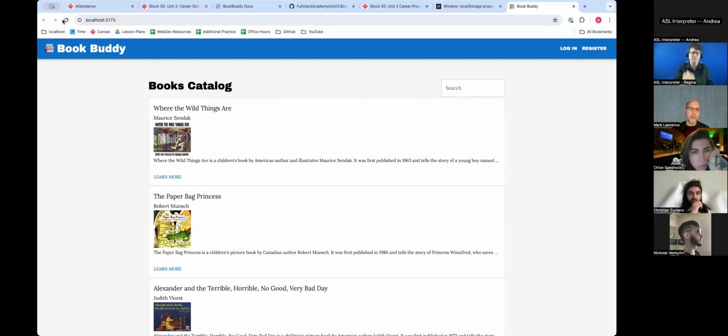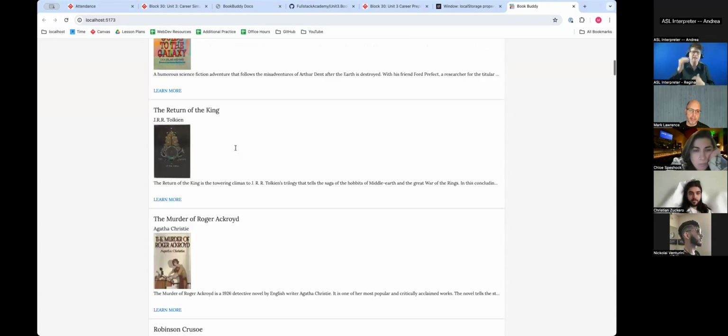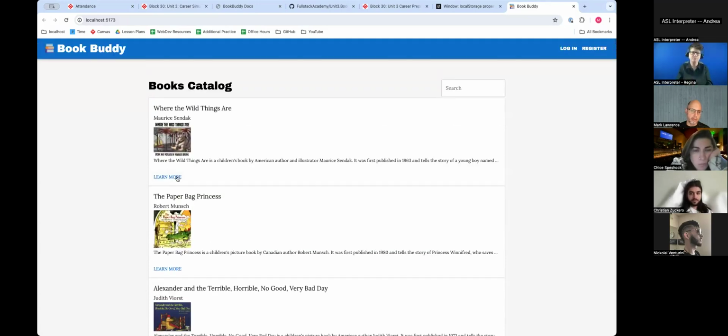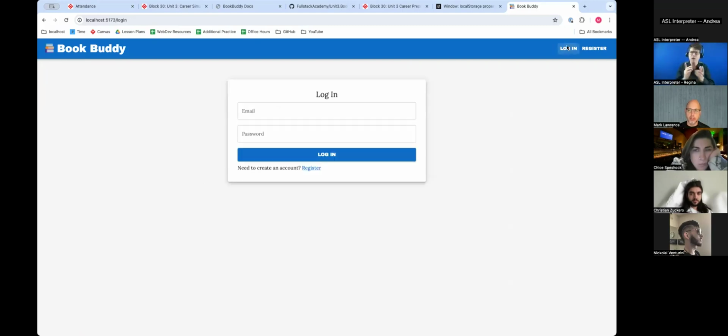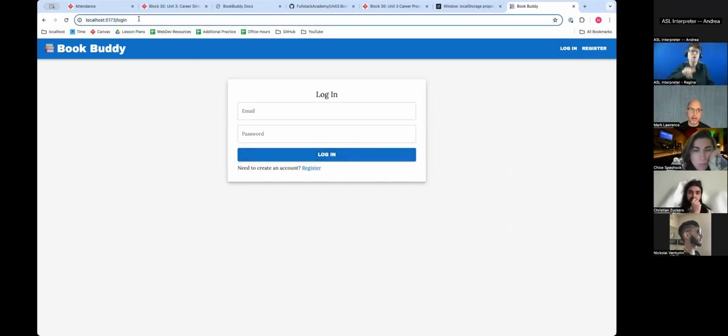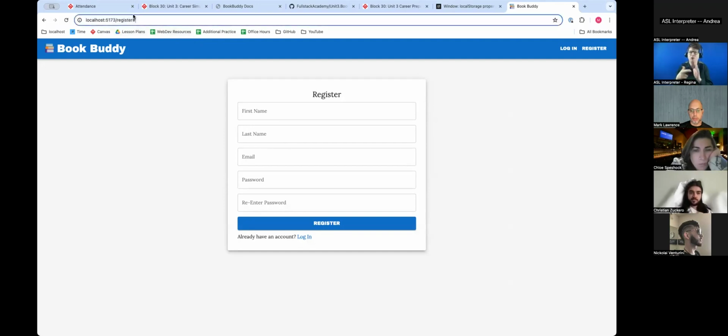This is their sample. So if I refresh, I can see a list of all these books, right? If I click on learn more, you see how it says login to checkout? So I should not be able to check out this book until I'm logged in. So I'm going to log in. And if you look up here, there's a login route. If you don't have an account, there should also be a register route. You see how it says register in my URL here?